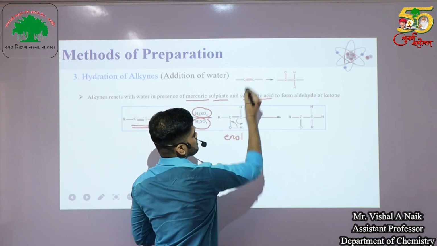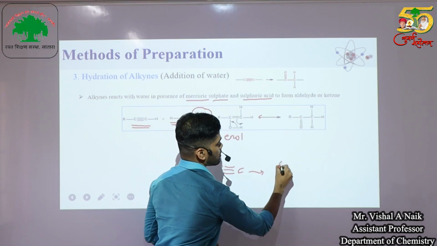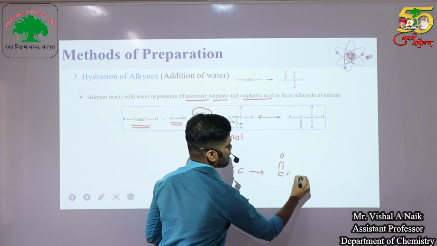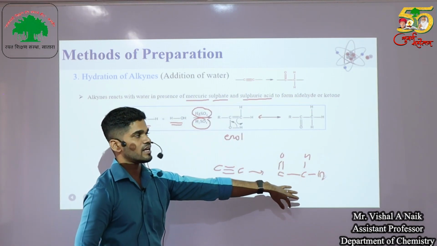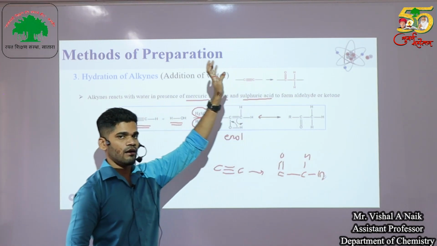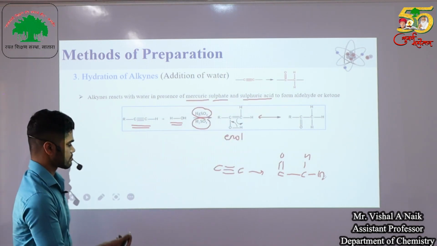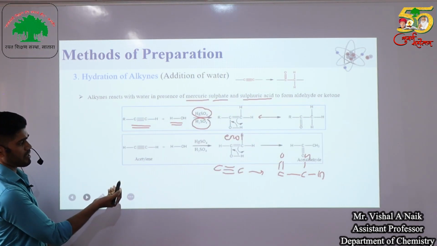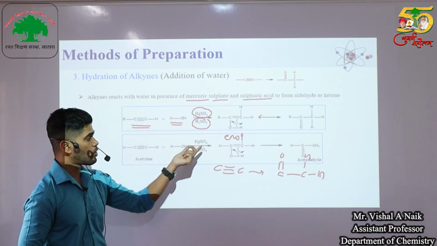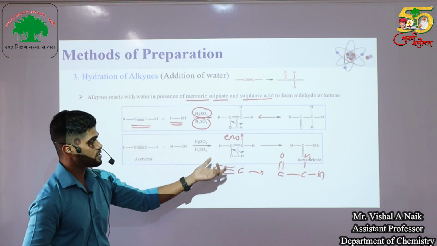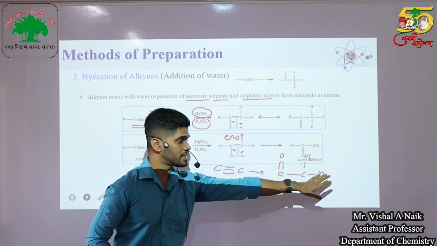In this case, C triple bond C is there, where one oxygen is attached to a carbon and two hydrogens get attached to the other carbon. That's why we say that aldehydes and ketones are easily prepared using this reaction. Then some examples: if we take acetylene and water gets added to it along with mercuric sulfate and H2SO4, the enol form is formed, which gets converted into the keto form, and the product is acetaldehyde.